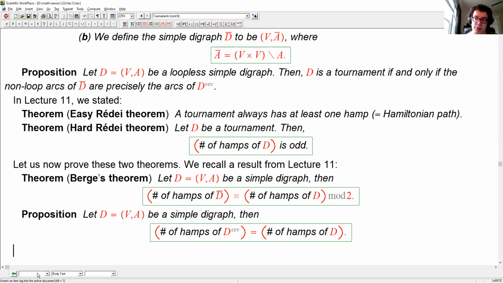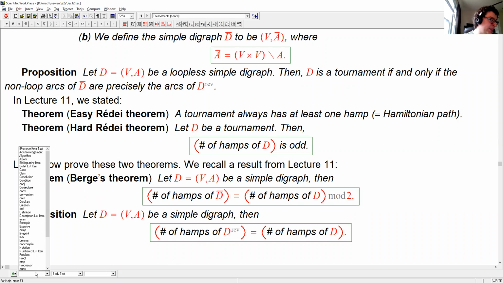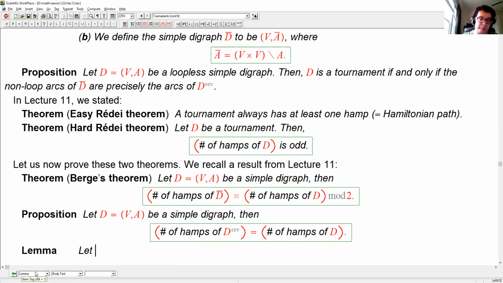So our tool for understanding what happens when we reverse an arc is the following. I'm going to call it a lemma. Let D equals (V, A) be a tournament, and let VW be an arc of D. Recall VW means the pair (V, W).